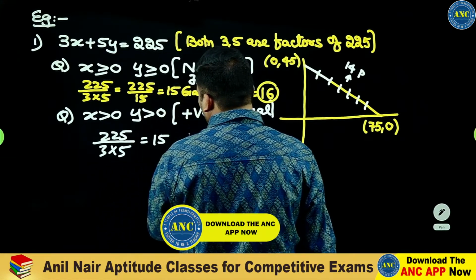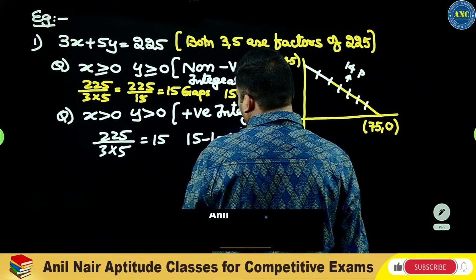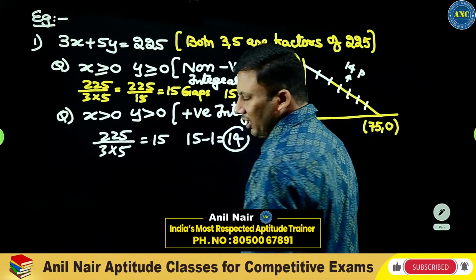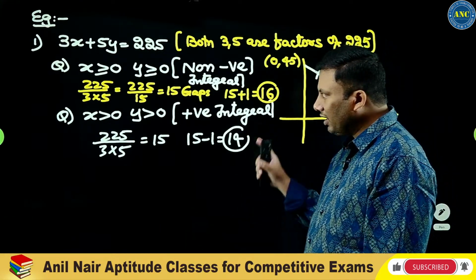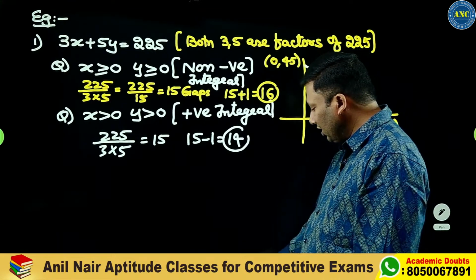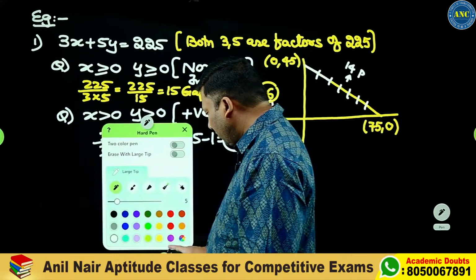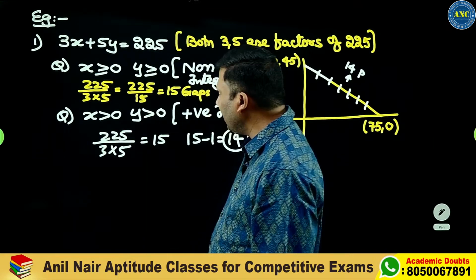K by a into b minus 1. 15 minus 1, 14. So the answer for this question is non-negative integral solutions are 16, positive integral solutions are 14. I hope the idea is clear.